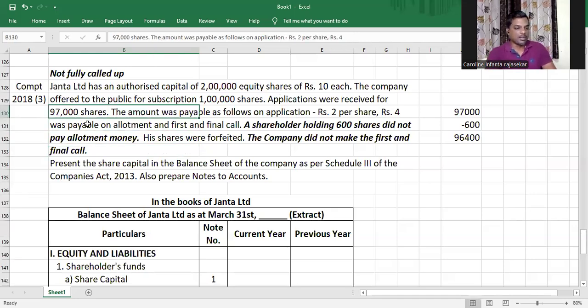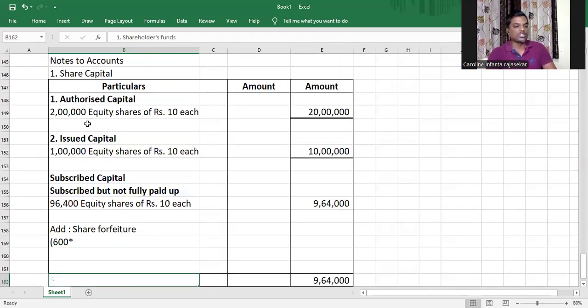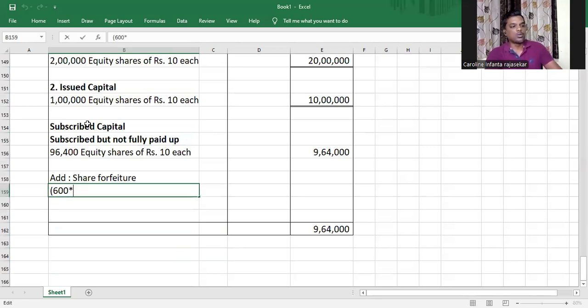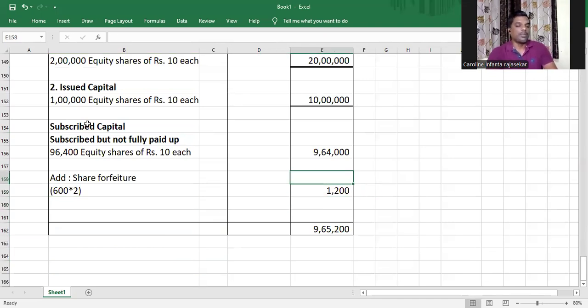That will be 600 into application money of 2 rupees per share, which is 1,200. That is the amount paid up, which will be added to the share forfeiture account. Understood or not, my dear children?